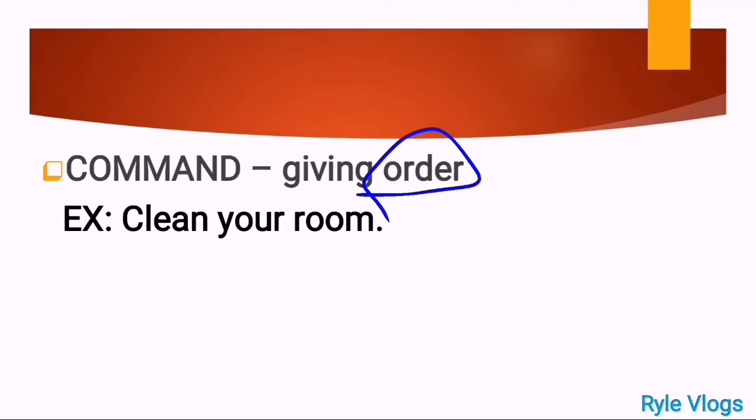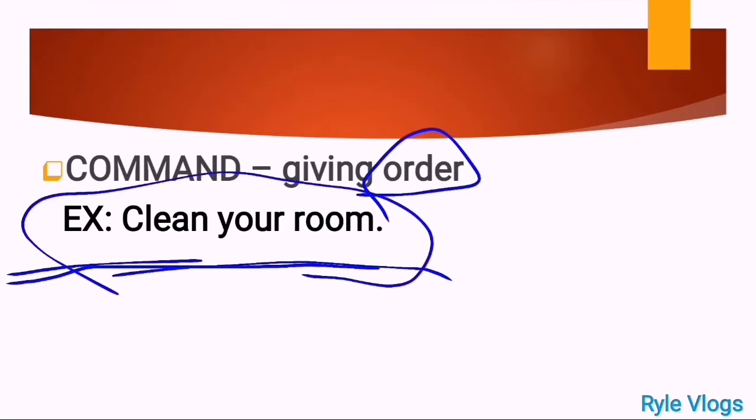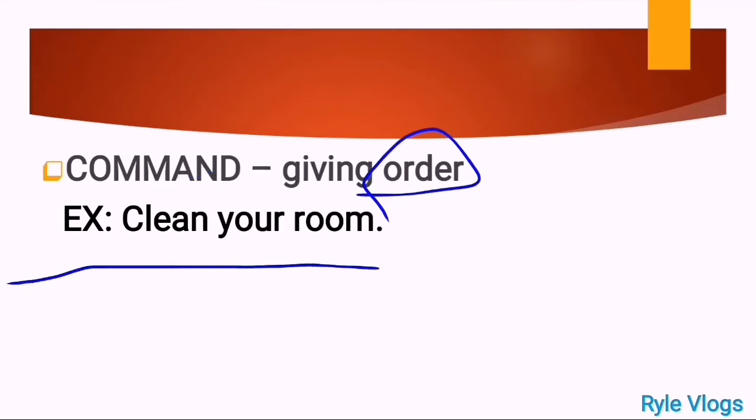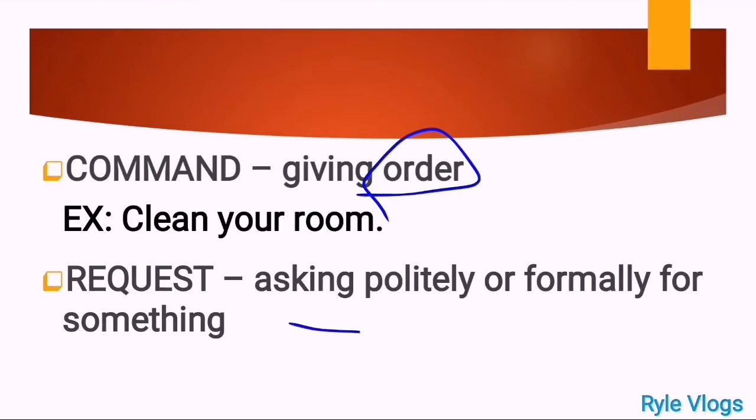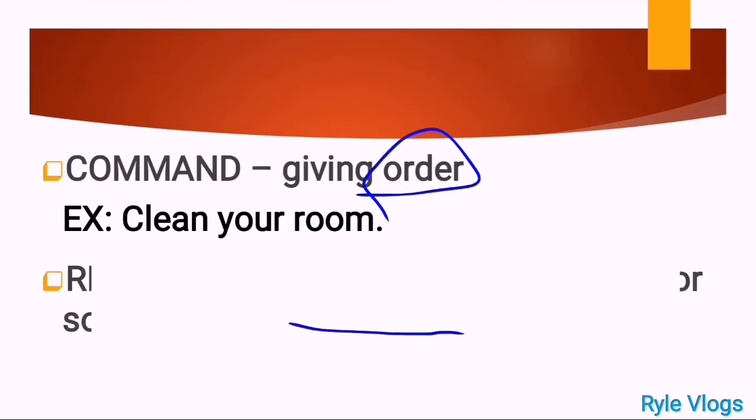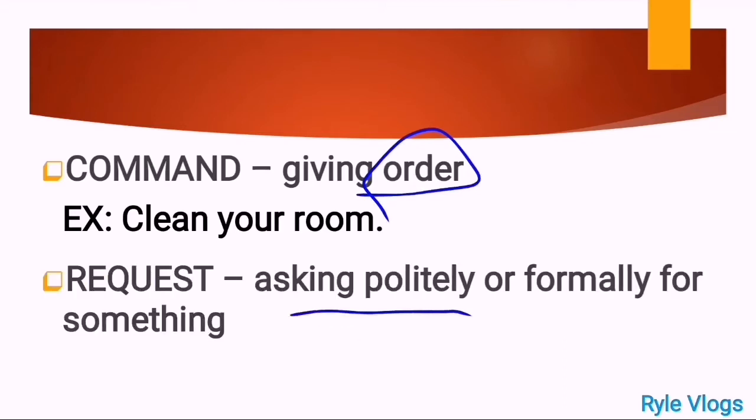So that is why this person is giving you a command to clean your room. It could be your mother or your father, your older sister or older brother giving you an order to clean your room, and that is a good example of command. Okay, the next one, when we say request, it is asking politely or formally for something, or asking someone in a good manner.